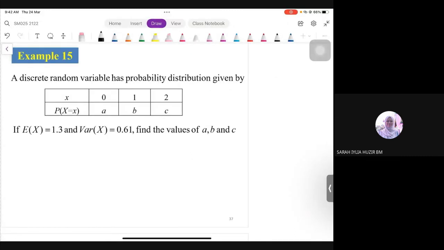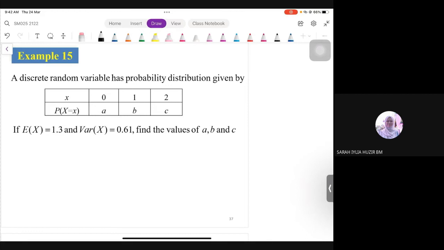A discrete random variable has the probability given below. So, we have x is 0, 1 and 2. But then probability is mystery here. A, B, C. We have to find A, B and C, if we have the expectation is 1.3, variance is 0.61. Okay, ini soalan terbalik. Selalu kita kena cari expectation dengan variance. Sekarang kita kena cari dulu probability. Okay, based on the info given in the question, kita buka je lah pakai formula kan, tak ada masalah.